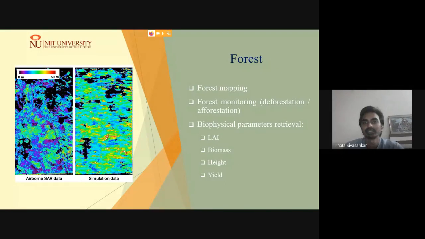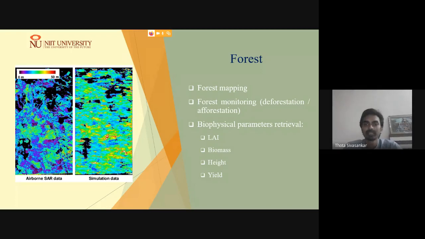Forestry related applications, similarly, as we can consider for the crop, it can also be used for mapping and further monitoring, where one is able to focus on deforestation and afforestation activities. We have various schemes addressing the deforestation as well as afforestation activities. These can be monitored through synthetic aperture radar data, and we are able to monitor the health status of the forest over